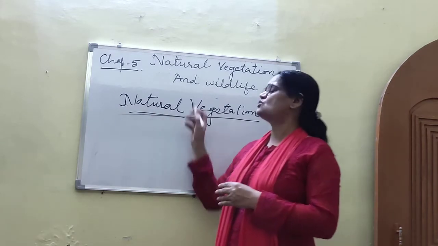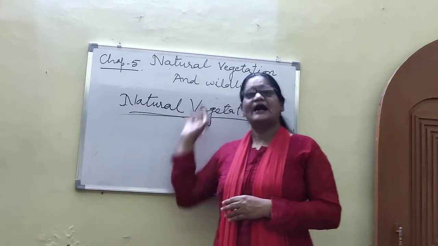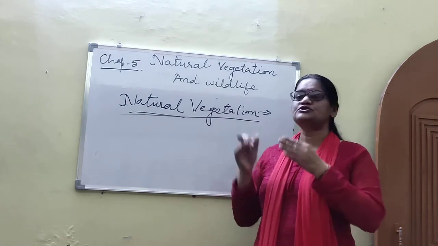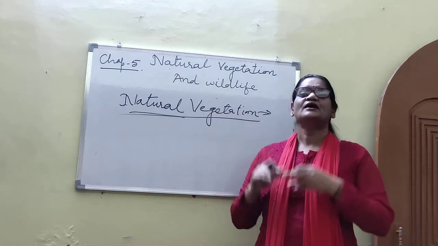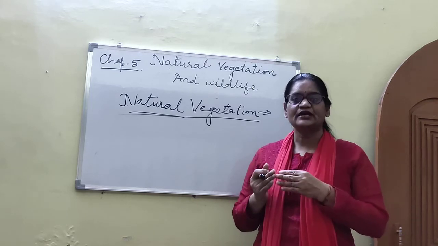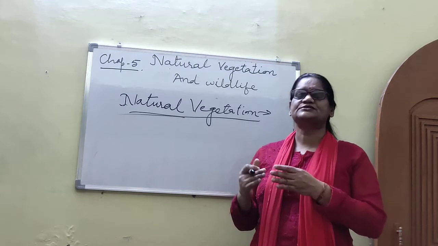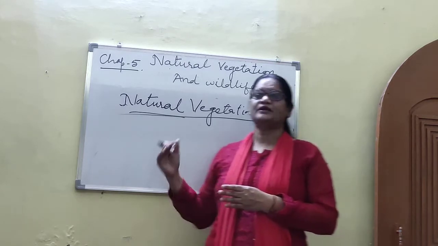That is why it is called natural vegetation. Again I am repeating that natural vegetation refers to a plant community which has grown naturally without human aid and has been left undisturbed for a very long period.